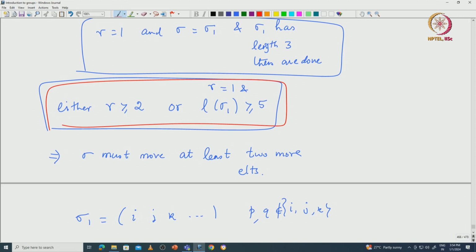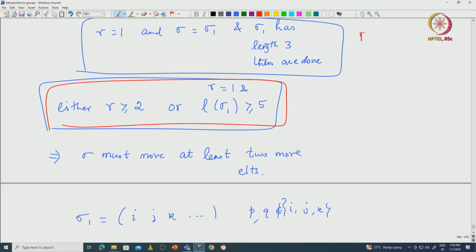So, this proves that H must contain at least one 3 cycle, and from our earlier steps you can conclude that H must contain all 3 cycles. That proves that A n must be simple for all n greater than or equal to 5. This is a very important result that you learn in a first course in group theory.